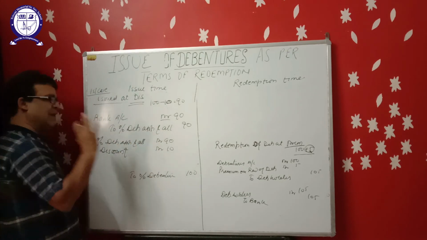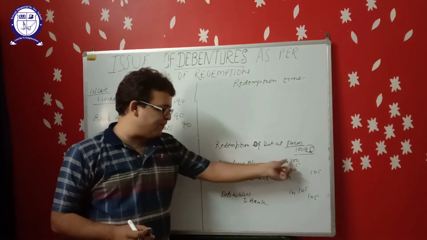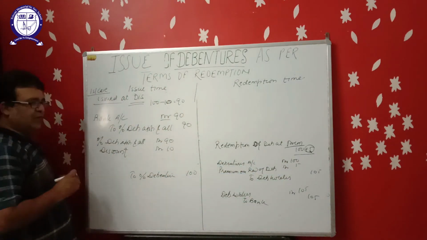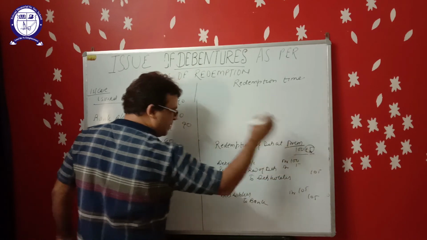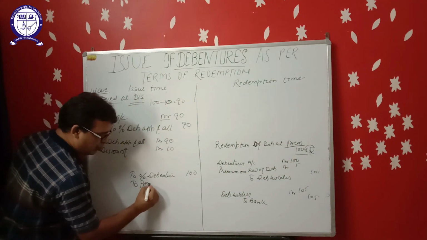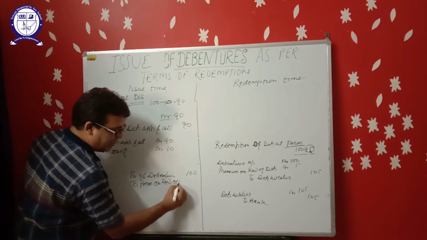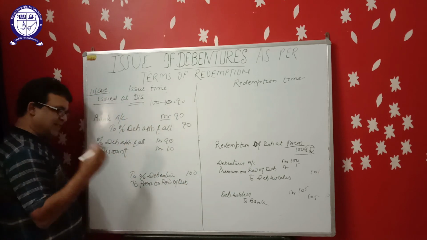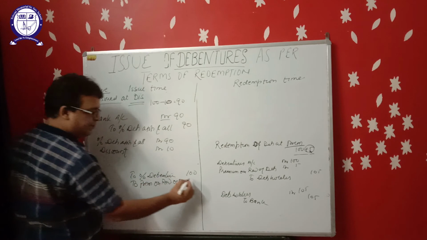After passing this simple entry, now include this loss of rupees 5 here in the entry of issue. This 5 rupees is a loss for the company. This will be recorded here also. To premium on redemption of debenture. Once it is decided to repay the debentures at premium, that premium becomes the liability for the company.